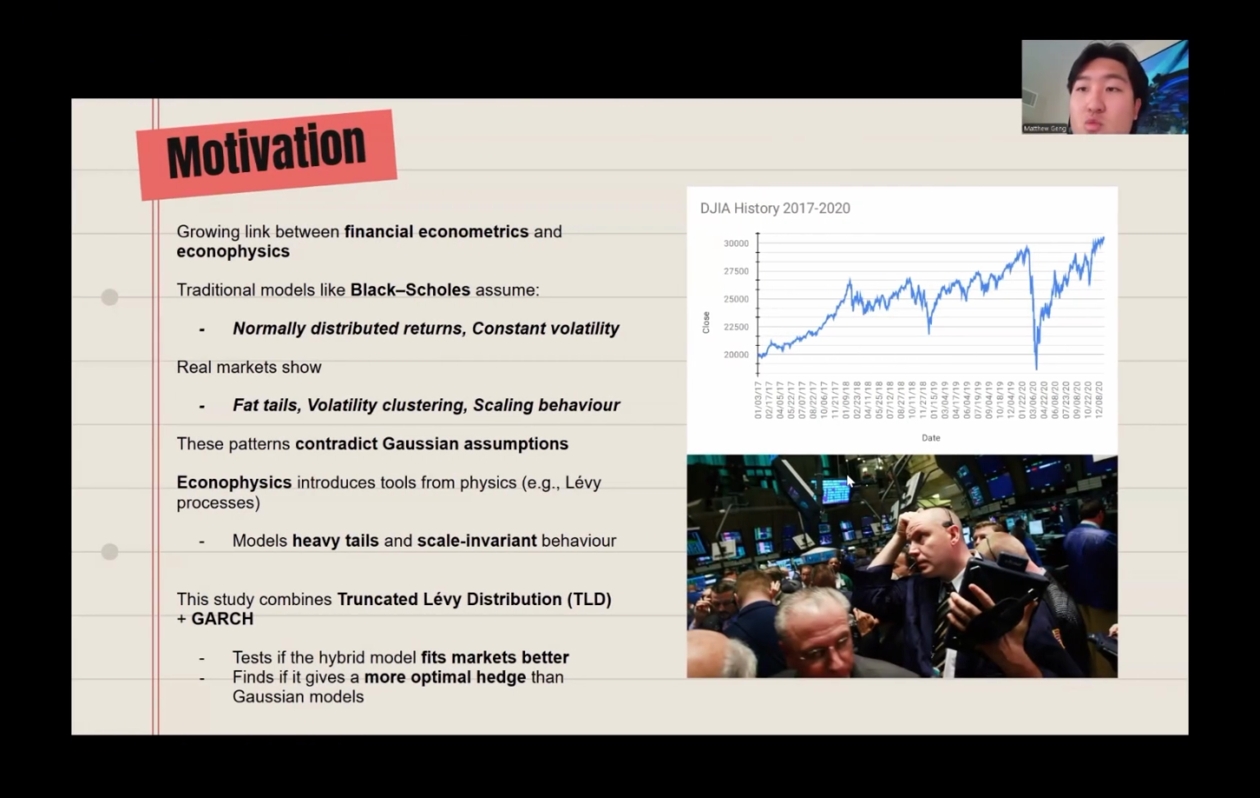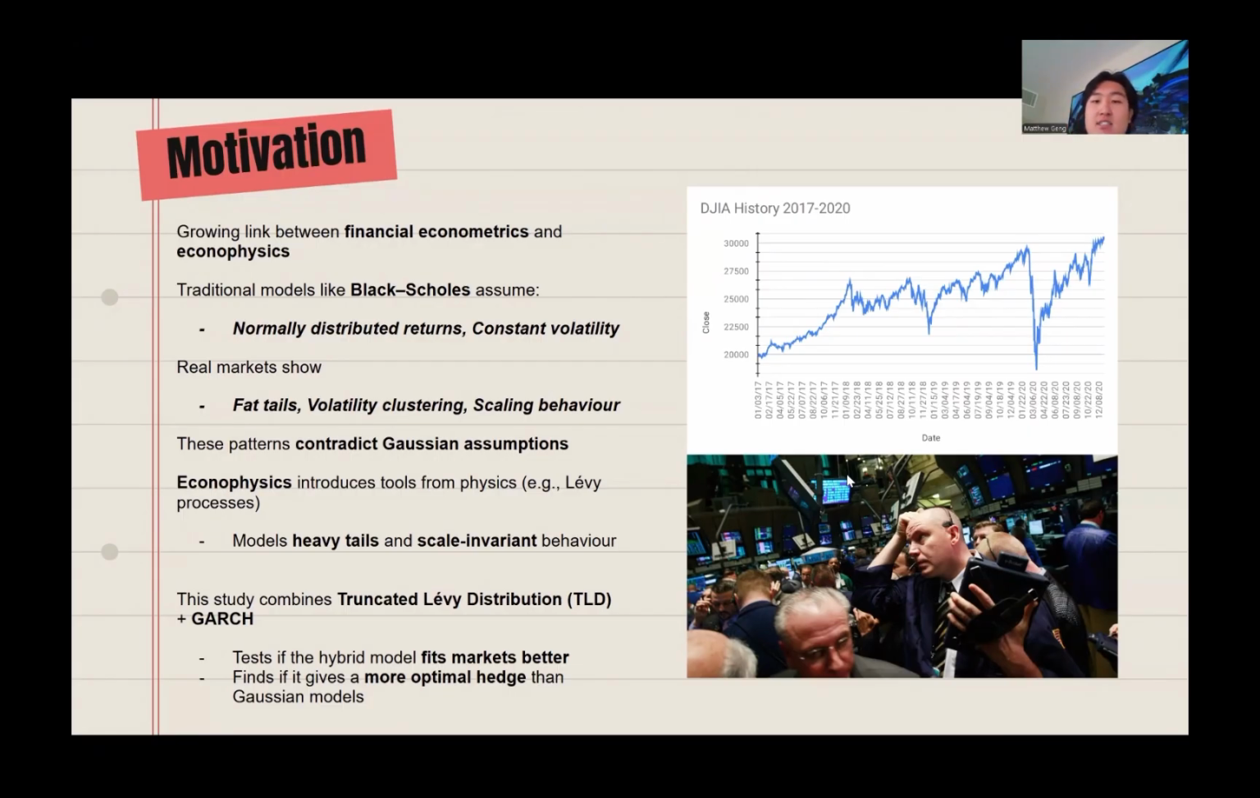So what is the real motivation behind our report? Well, we have seen a growing convergence between financial econometrics and the niche field of econophysics. Traditional option pricing models, such as Black-Scholes, assume normally distributed returns and constant volatility. However, empirically, this is not the case.